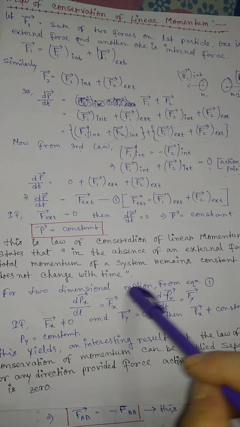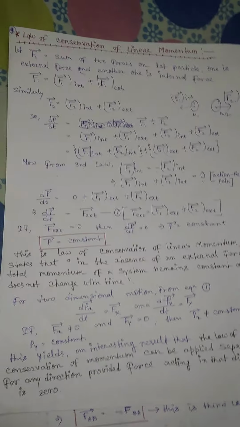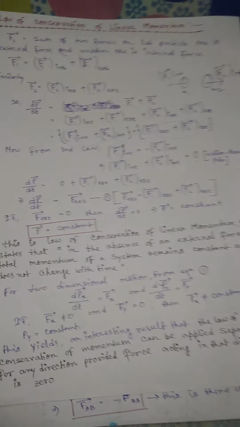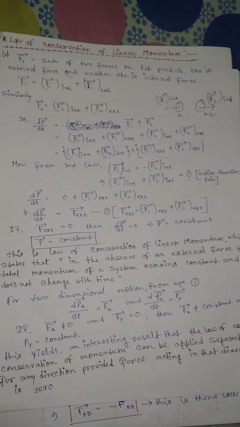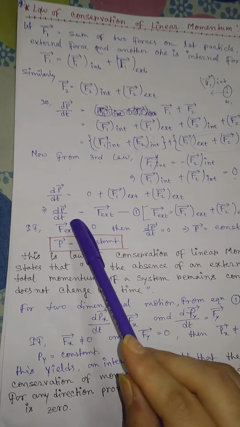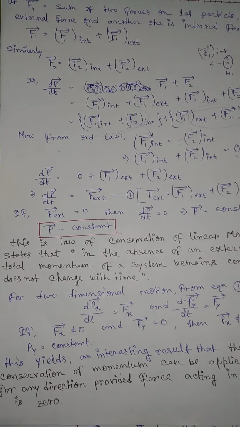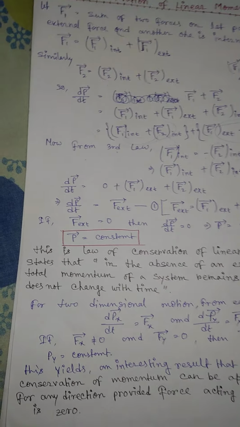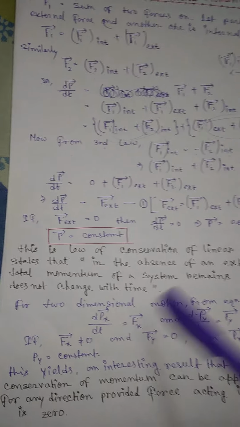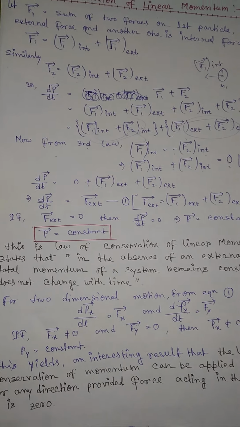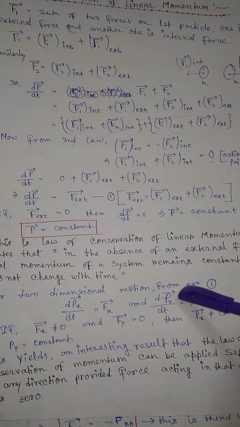For two-dimensional motion, the external force has two components: one along the x-axis, which is Fx, and another along the y-axis, which is Fy.